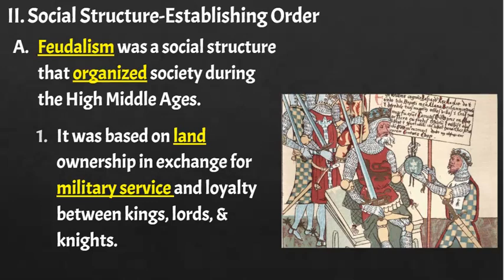So, let's talk about how this system works. First of all, feudalism is a social structure. It is how society will be organized during the High Middle Ages. Now, remember, it's going to be based on land ownership, but it's also based on military service. So essentially what happens is the leader, a king, or whoever owns the land, and then in exchange for military service and loyalty to that leader, between kings, lords, and knights, there's an exchange of land that's going to happen.